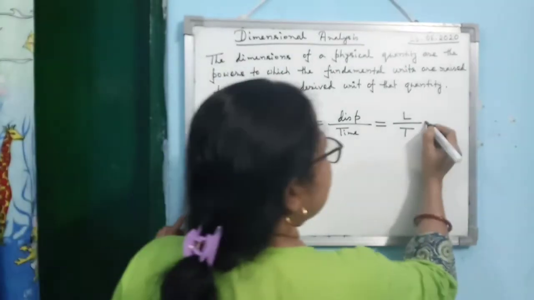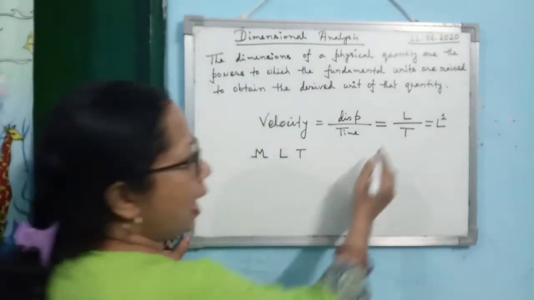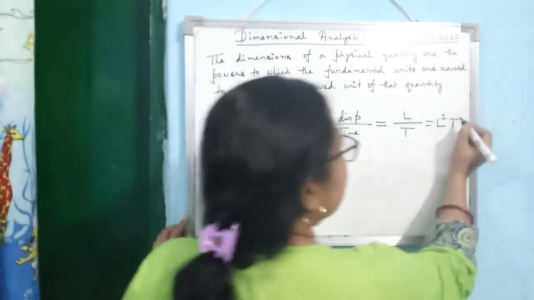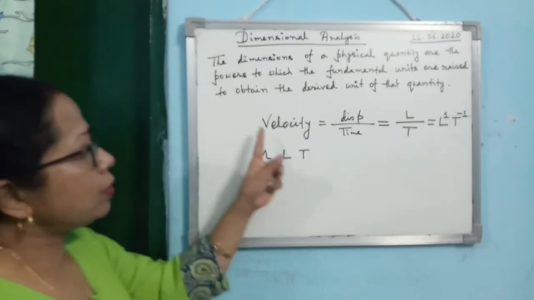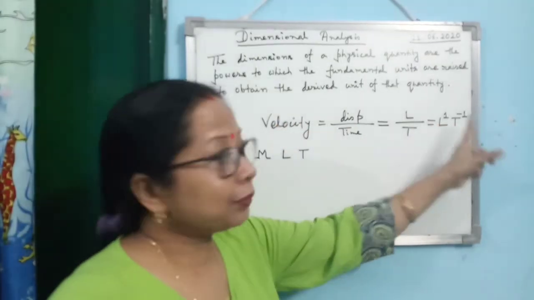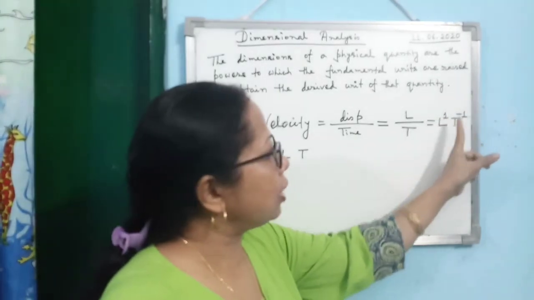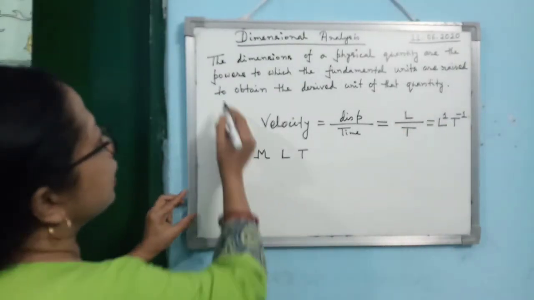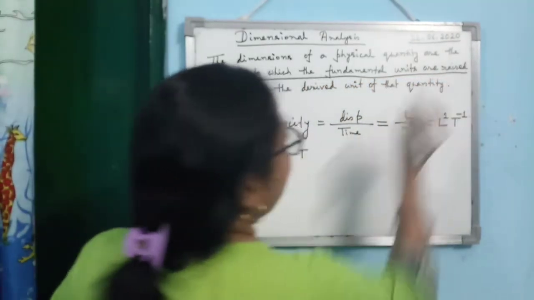In terms of power, I can write it is L to the power 1 and T to the power, it is 1 by T, so you can write it as T to the power minus 1. So what is the dimension of velocity? Dimension of velocity is 1 for L and minus 1 for T. Remember, dimensions are the powers to which the fundamental units are raised.